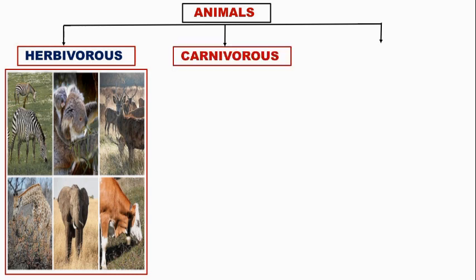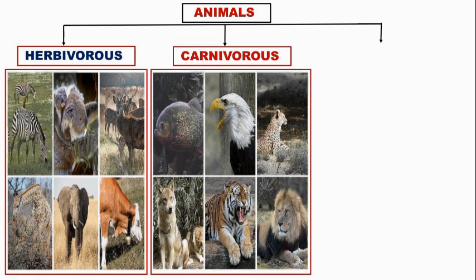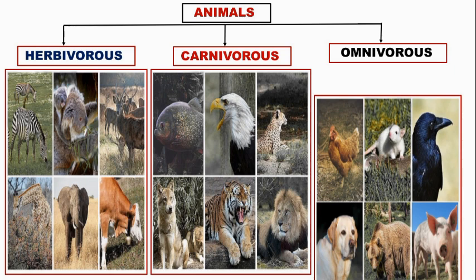So the next type of animal is carnivorous. What is that? Carnivorous animals eat only other animals. So such type of animals are called carnivorous. The next type of animal is omnivorous. So what are omnivorous? Omnivorous animals eat both, means plant products and other animals. That type of animals are called omnivorous.